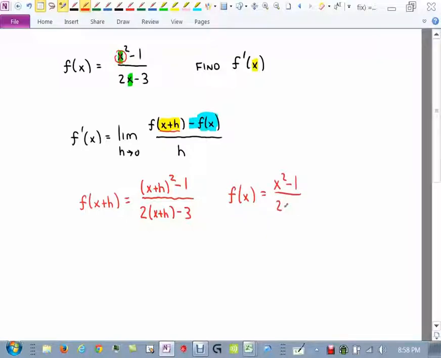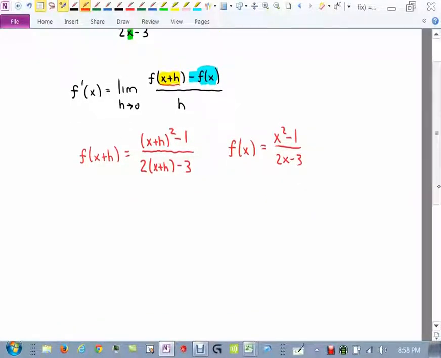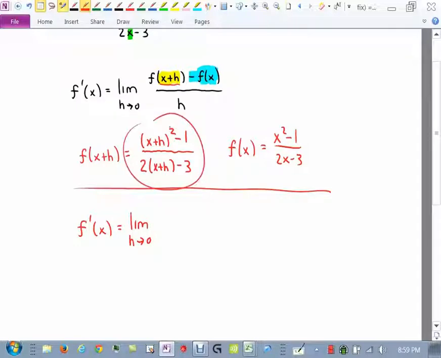So here we go. The derivative of f at x is equal to the limit as h approaches 0 of this ugly thing, (x plus h) squared minus 1 over 2 times the quantity x plus h minus 3.